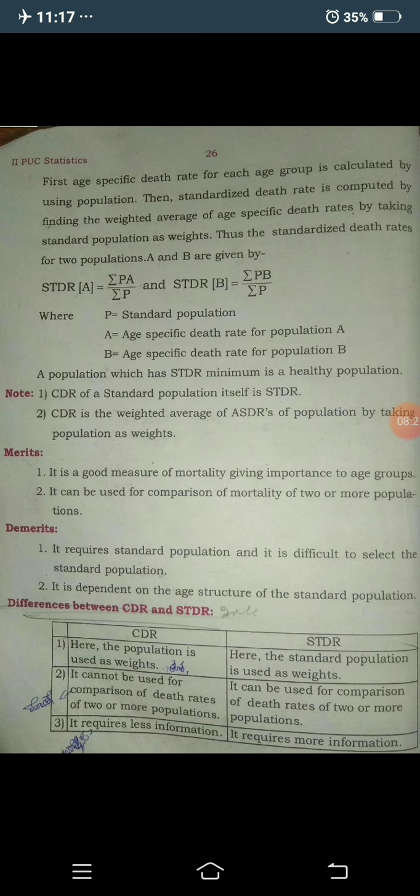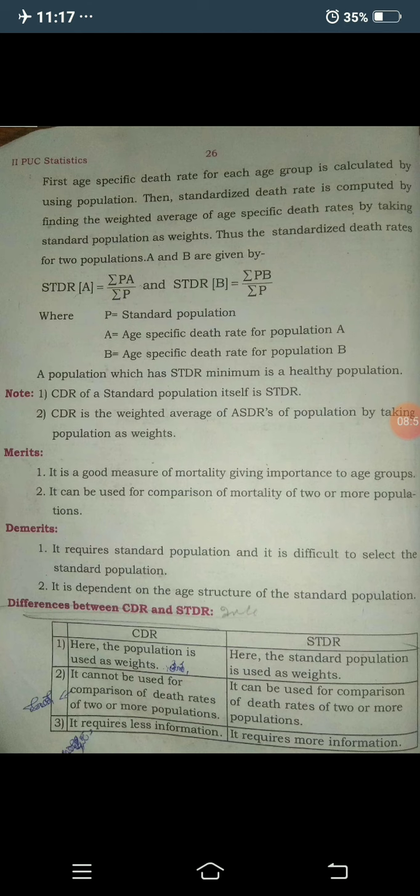Thus the standardized death rates for two populations A and B are given by the following. Concentrate here: when you are comparing two or more regions, for example A is one area and B is another area, you take the corresponding formula.